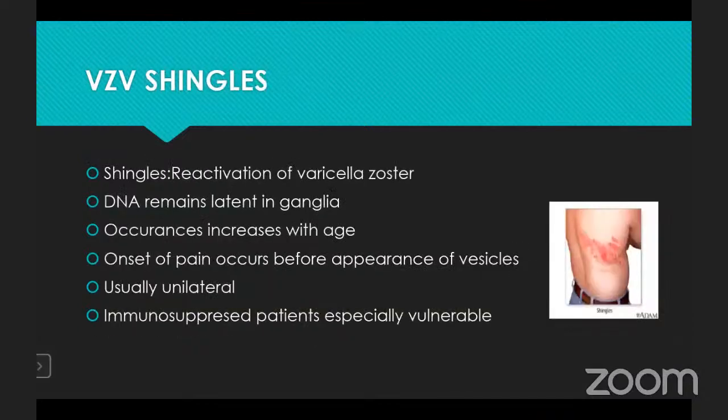Next one is the varicella zoster virus shingles. Shingles is the reactivation of varicella zoster virus. In shingles, the DNA will remain latent in ganglia and occurrence will increase with age. Onset of pain occurs before appearance of vesicles. Usually, it is unilateral. Immunosuppressed patients are especially vulnerable.